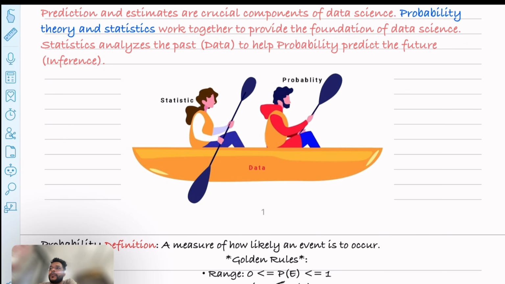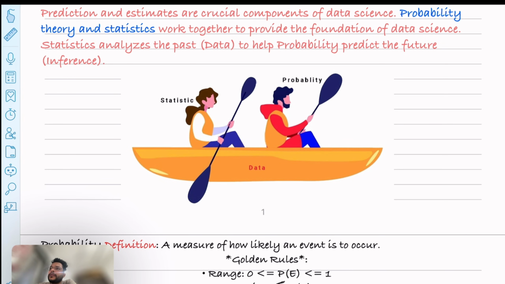And you can understand it with one more real life example. Let's say you are working for Google, and you have a lot of customers who are getting emails day by day, and your job is to analyze 10,000 old emails, which is the past data, and you find that 95% of the emails are spam.